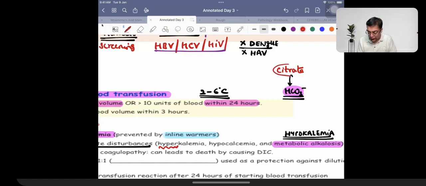Citrate also has a property. It can combine with calcium. So when it combines with calcium, it can result in hypocalcemia. And what is this hypocalcemia going to be manifesting as? It is going to be manifesting in the form of perioral tingling.